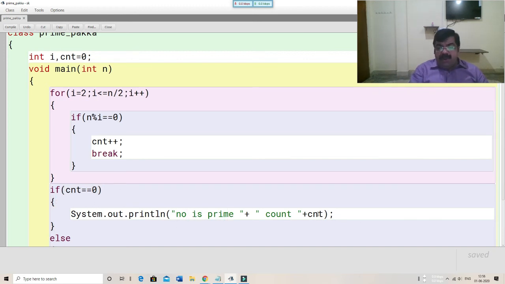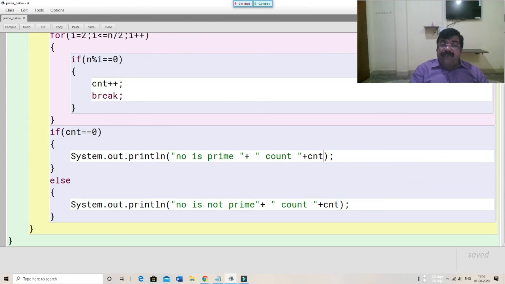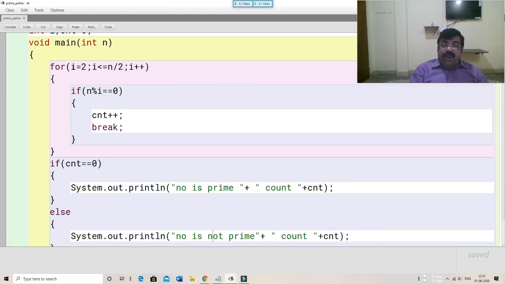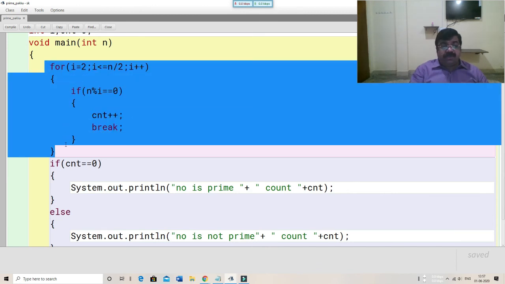At the same time, for clarification, it will print the count as 0. If we have any factor in between, the count is immediately incremented and we come out. There it checks whether count equals 0. No, so it prints that the number is not prime. That means for the number 4 lakhs, this loop will run only once.